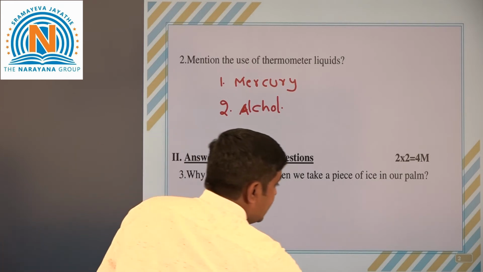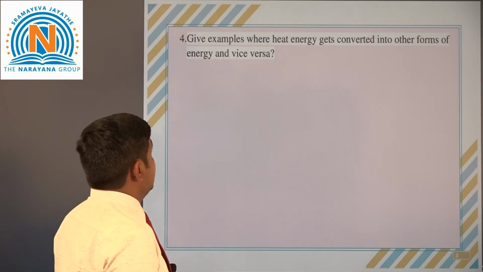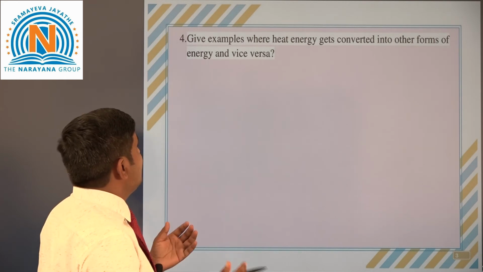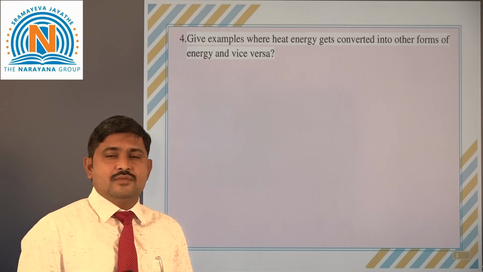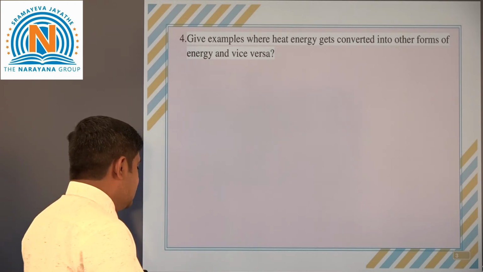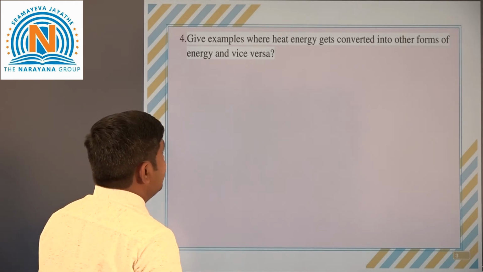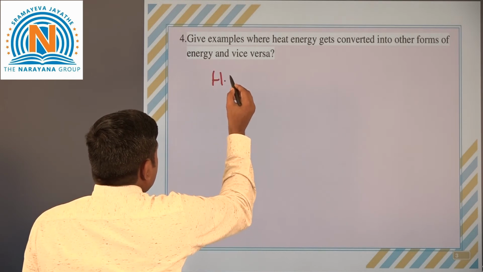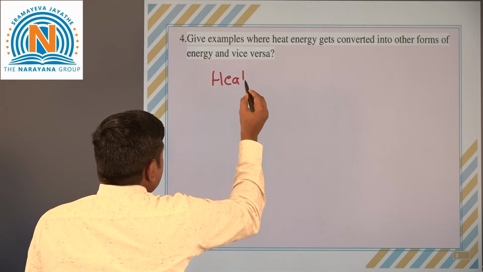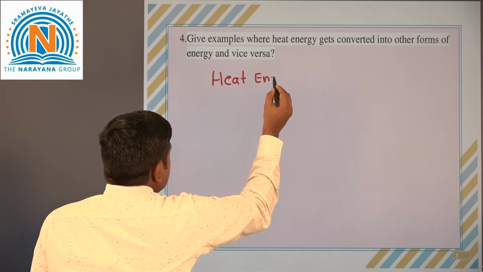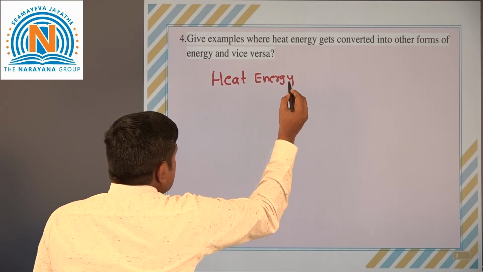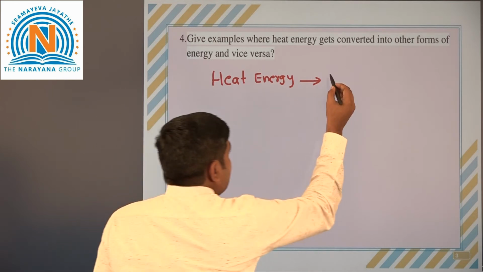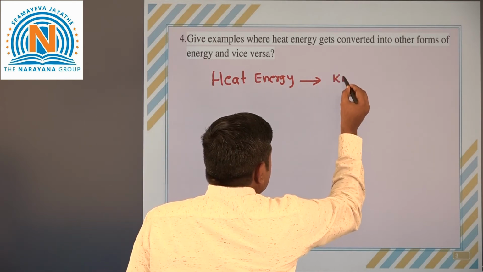And next question we can see: give examples where heat energy gets converted into other forms of energy and vice versa. So here we can see the different devices or conversions of energy. The heat energy is converted into kinetic energy.